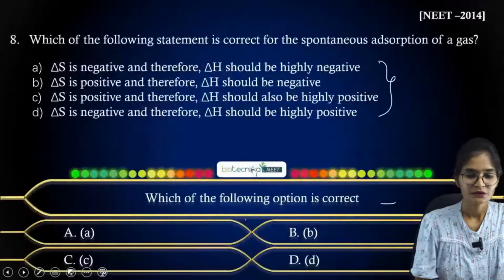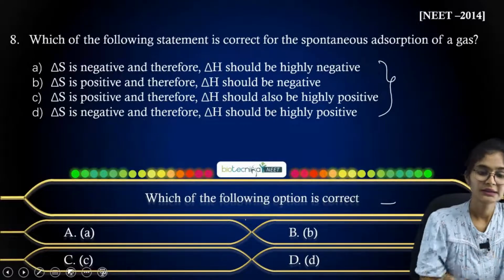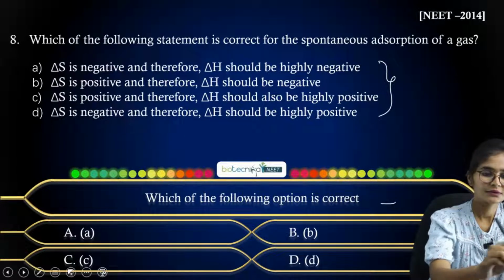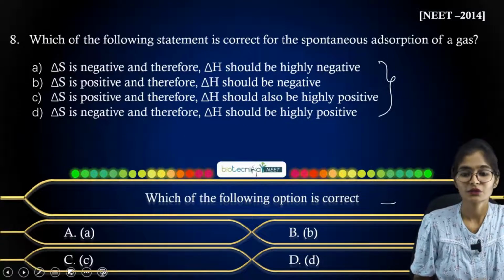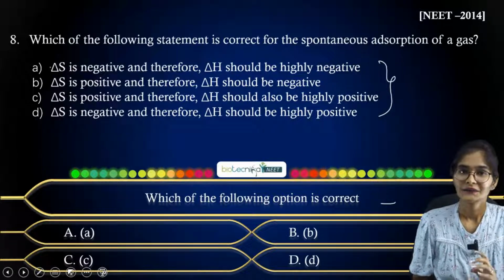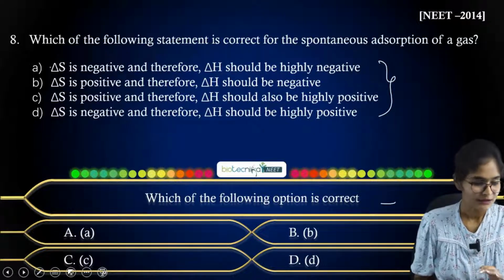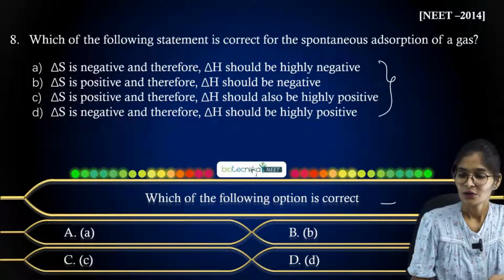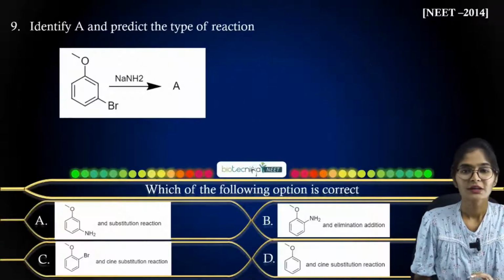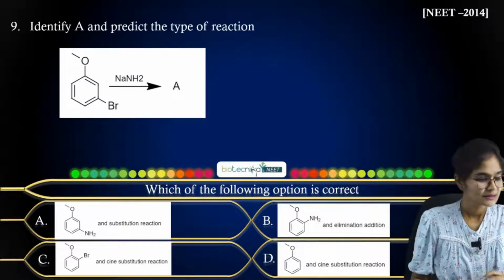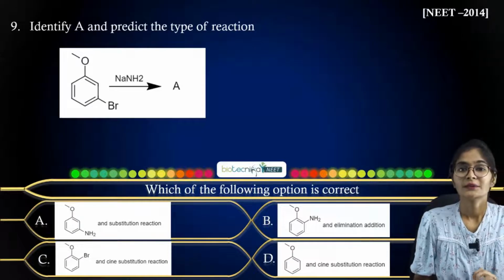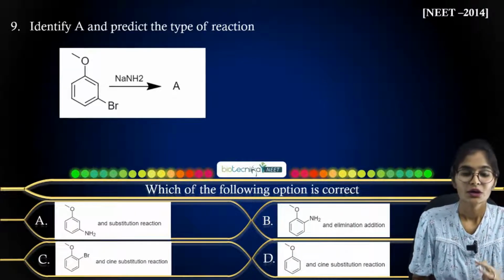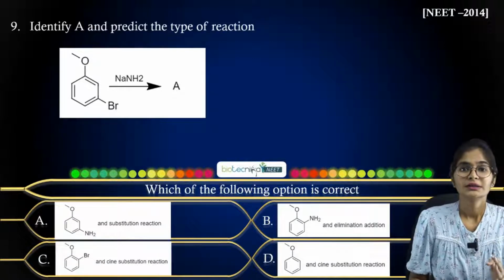If you look at the options, delta S is negative, and therefore delta H should be highly negative. So this is the answer to this question. Now let us move on to the next question. The ninth question: you have to identify A and predict the type of reaction it is. They have already given you the reactant.